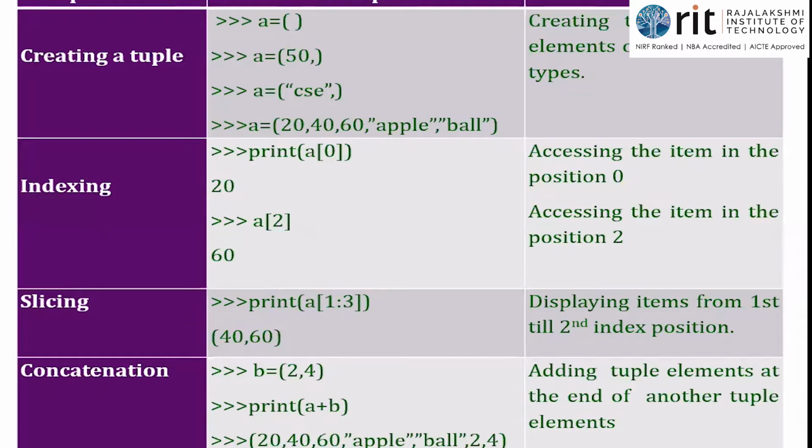So how many elements will be there in the resultant tuple? There will be 7 values because A had 5 items and B had 2 items. So the resultant tuple will hold 7 items. Even after this step, if you want to print tuple A, only 5 values will be there. If you want to print tuple B, only 2 values will be there.